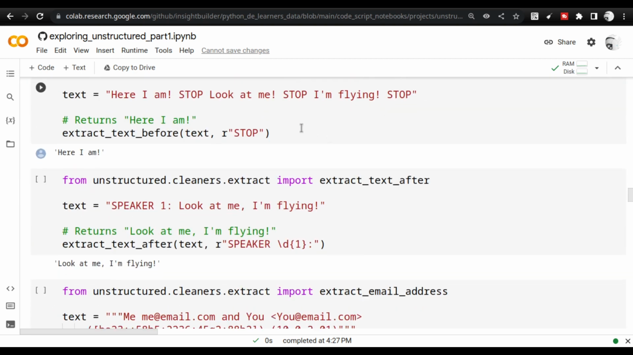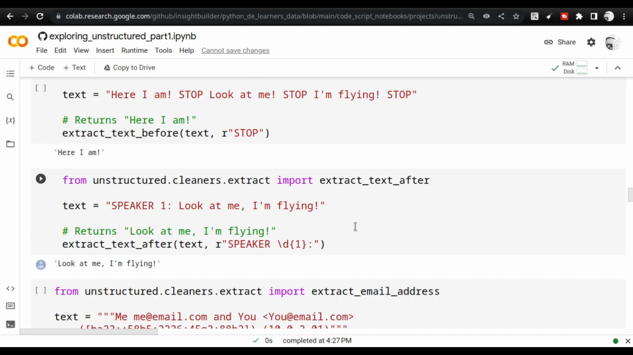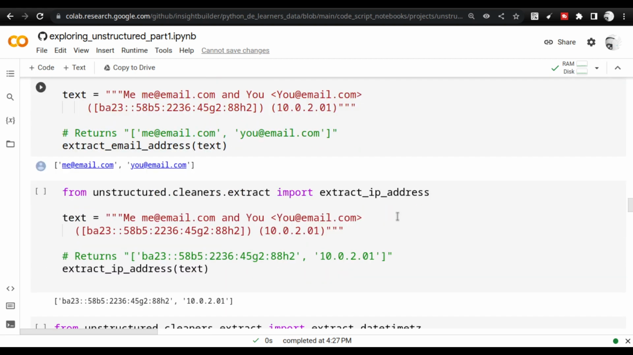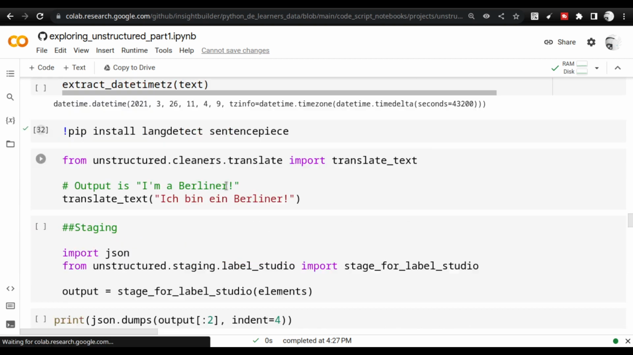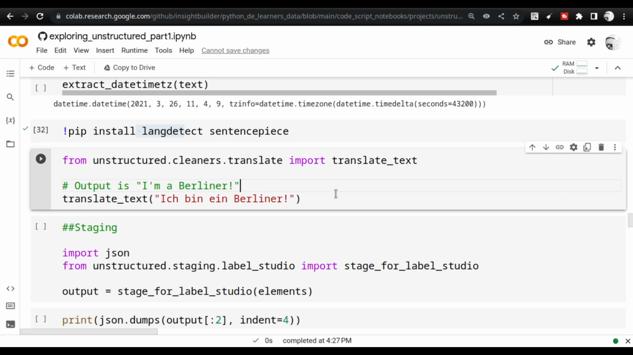So you can extract the text based on a particular word, and you can do that same thing for email address. So you see the email address getting extracted, you see the IP address getting extracted, date times. So all these things you can see. When it goes to translating, you have to install langdetect and sentencepiece. These two are required for getting the translate text function to work. In my case, I was facing some problem with the model, so it was not working out properly. I am debugging that, but you guys also try it out and see.